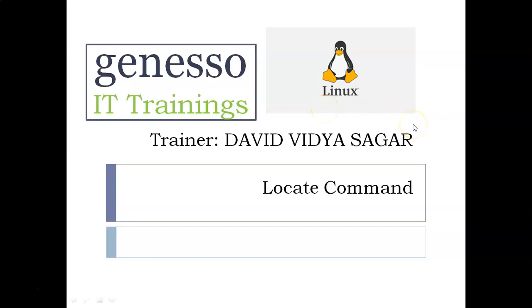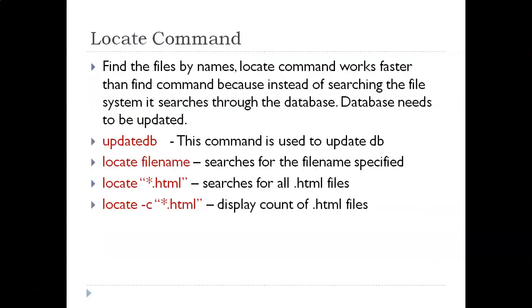In this video, let us understand the locate command. A locate command is almost similar to a find command. The locate command itself is self-explanatory. You should be able to understand you're trying to locate something. So what is it that we are trying to locate here? We are trying to locate a specific file or a directory. Similar to the find command, locate is much faster than the find command.